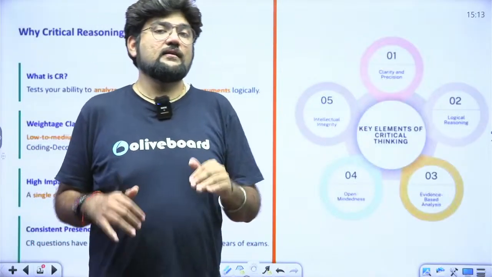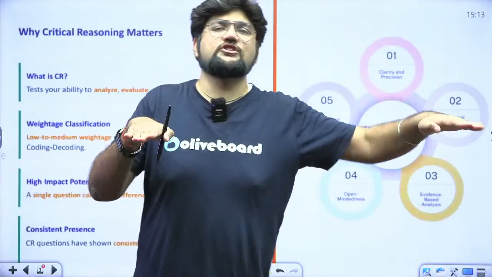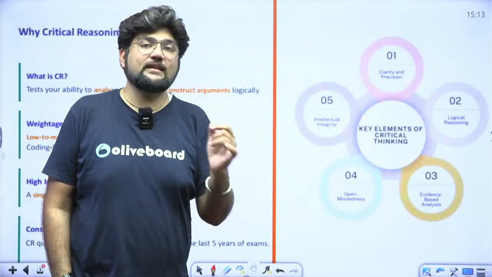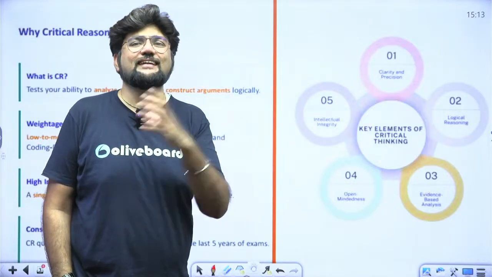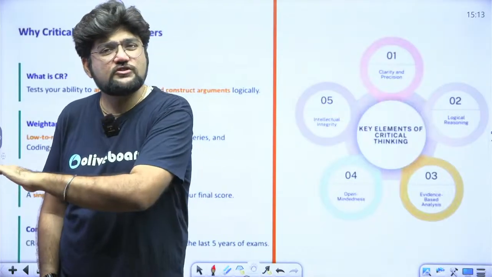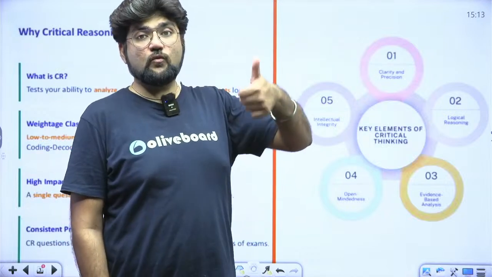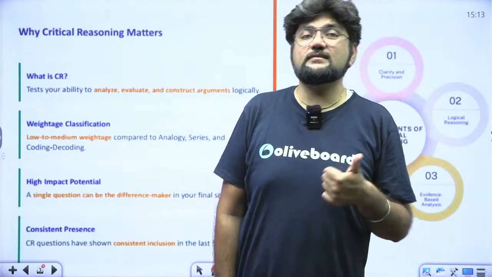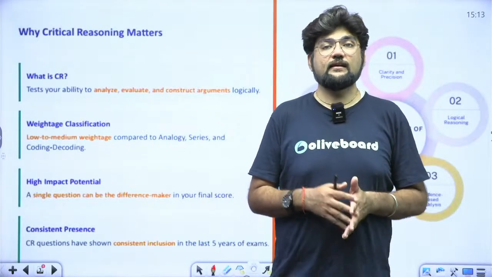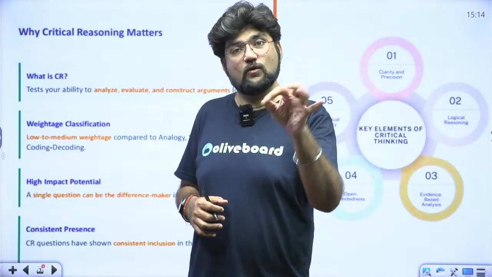Don't check only the number of questions. That is not the only parameter which is important. You have to understand how much impact that question has on the audience, because if there are, let's say, 10 lakh students appearing for the examination, and there is a simple question of number series, almost everybody is going to attempt it. So that is not making a very big difference. But if there is a question of critical reasoning which has, let's say, a success rate of only 20%, that means out of 100 students, only 20 of them can get it correctly, 80 of them are going to get it wrong, and of those 20 also, at least 10 will get it correct only by fluke.